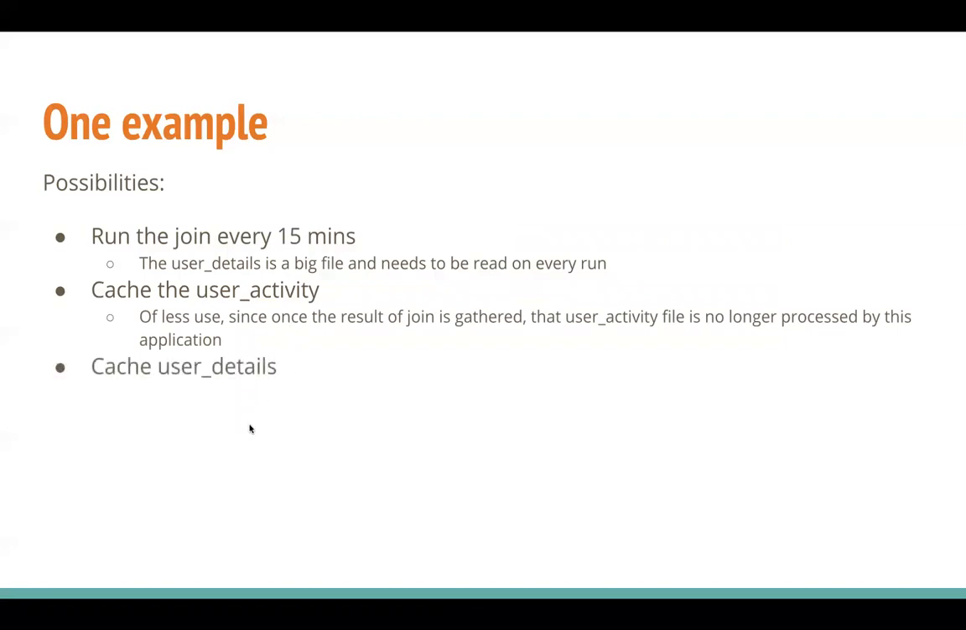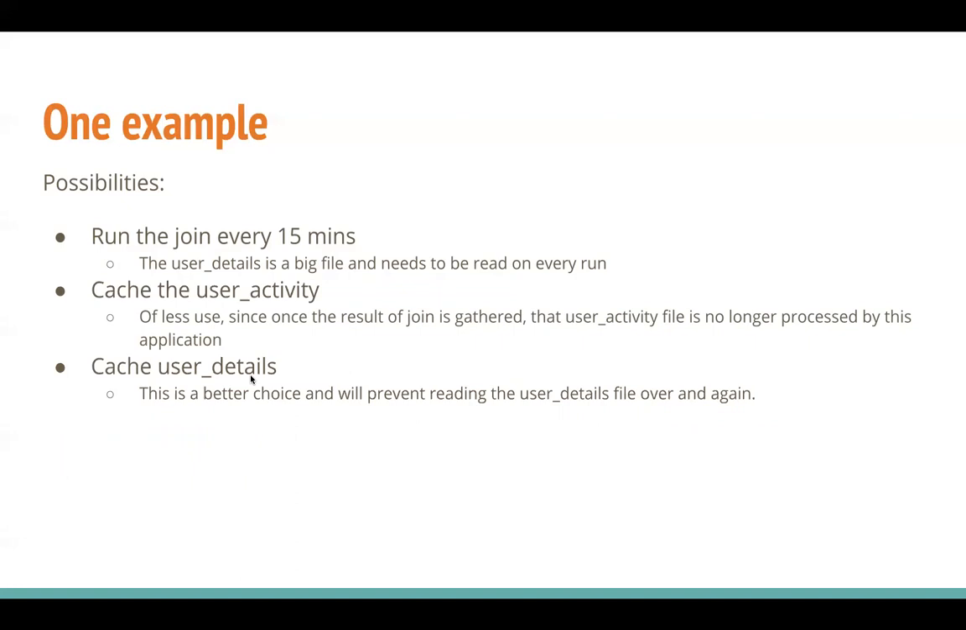The third is caching the user details, which can give you a better performance bonus, because now you are caching the user detail. It is kept in memory. User activity can keep on coming, and it's going to avoid reading from the file. User detail will be available in the cache, in the memory, so that instead of reading the user details again and again every 15 minutes, you read from the memory. So that's going to be a good performance boost.